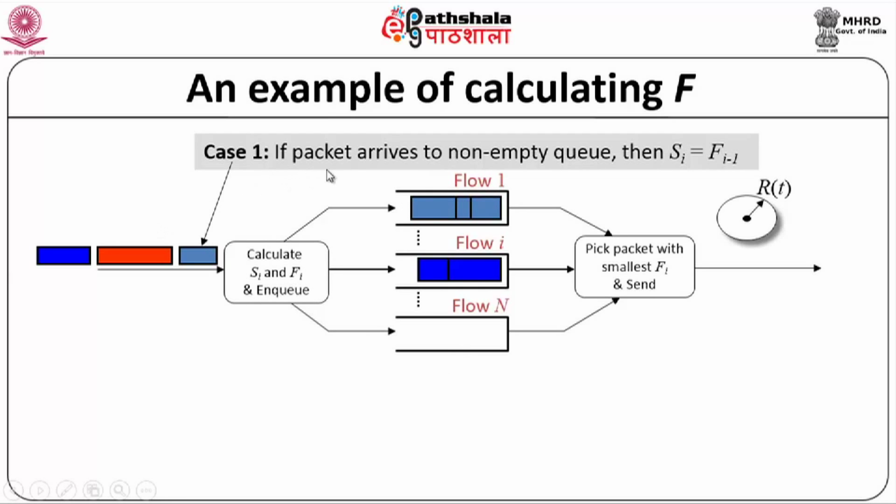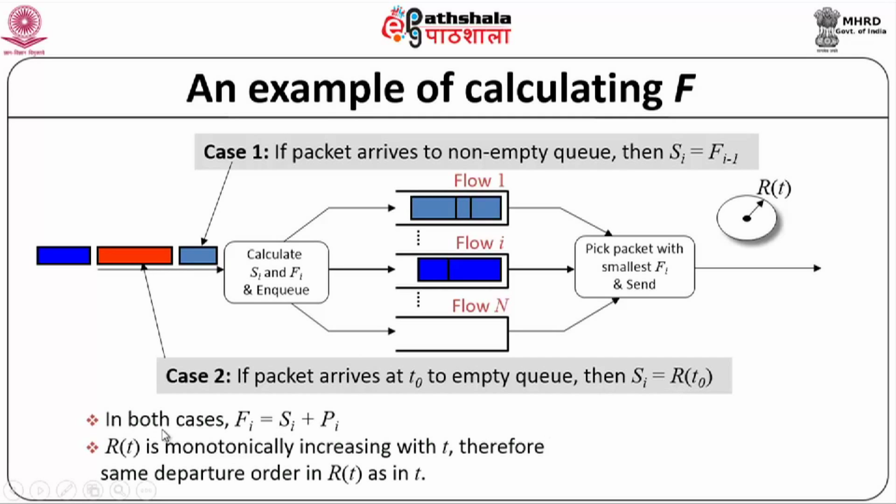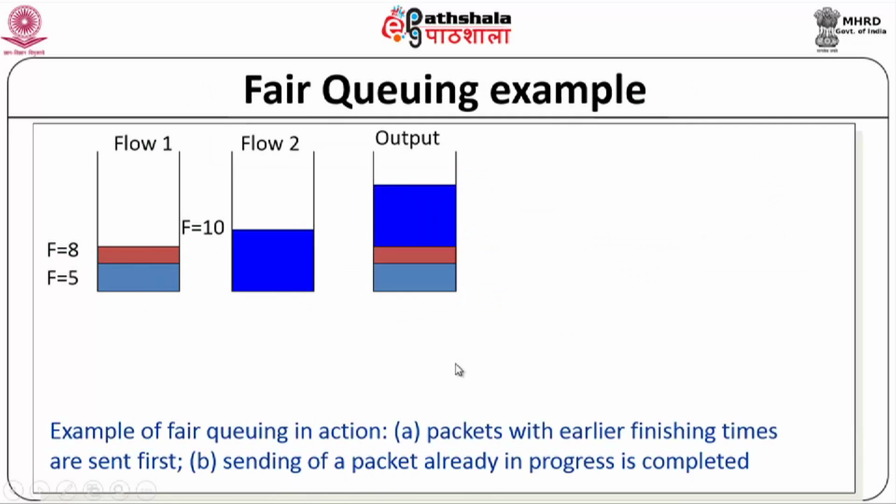So case 1 is if a packet arrives to a non-empty queue. Then Si is set to Fi minus 1, right, because something is already in transmission. So Si will be set to Fi minus 1. Case 2 is a packet arrives to an empty queue, okay, then Si is set to R of t naught, that is the time at which it is arriving, okay. So in both cases Fi is equal to Si plus Pi, and your R of t is a monotonically increasing function with t, okay. So therefore you will find that the departure order is same as in t, okay. This is typically what you will see, okay.